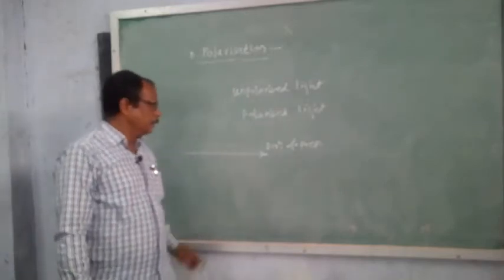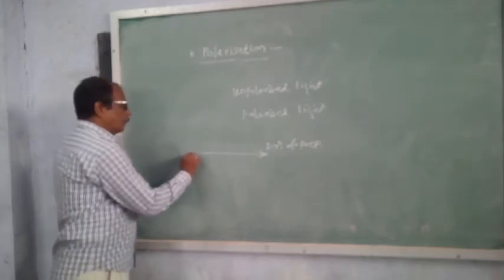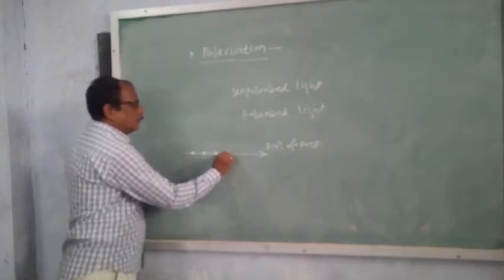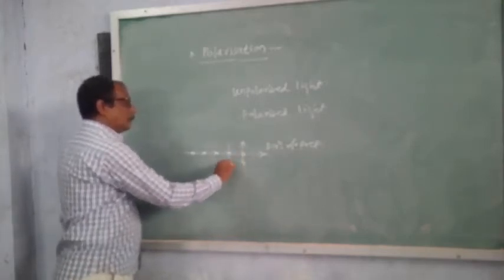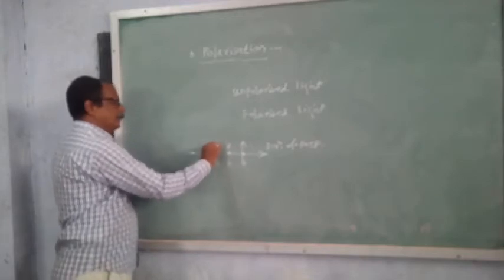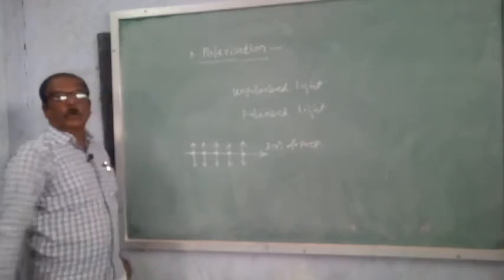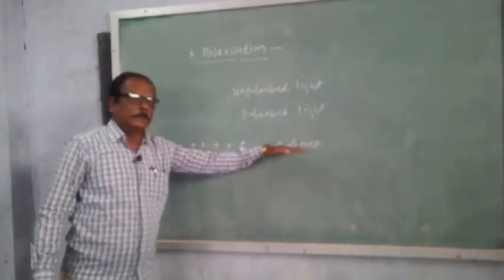For simplicity, unpolarized light is represented with some dots and vertical arrows. What is the meaning of arrows and what is the meaning of dots? You must know. This is the direction of propagation of light.